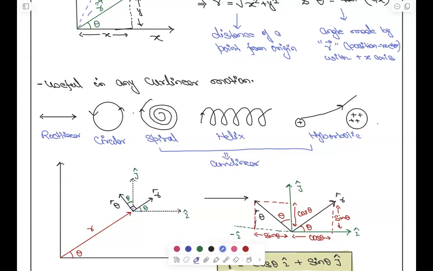They will contain the radial part as well as the tangential part.